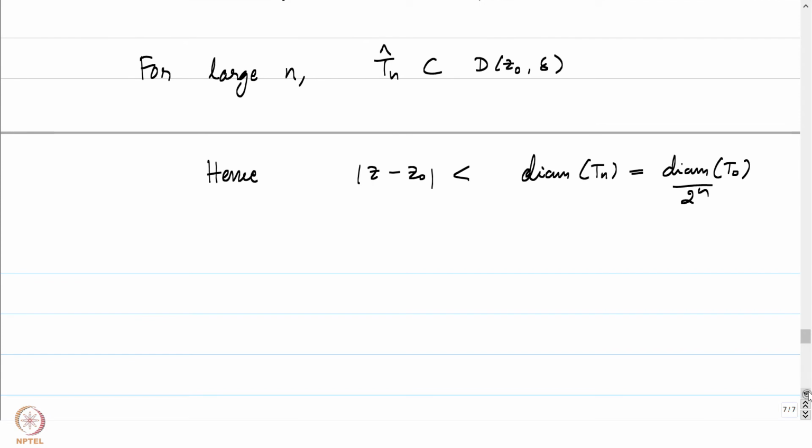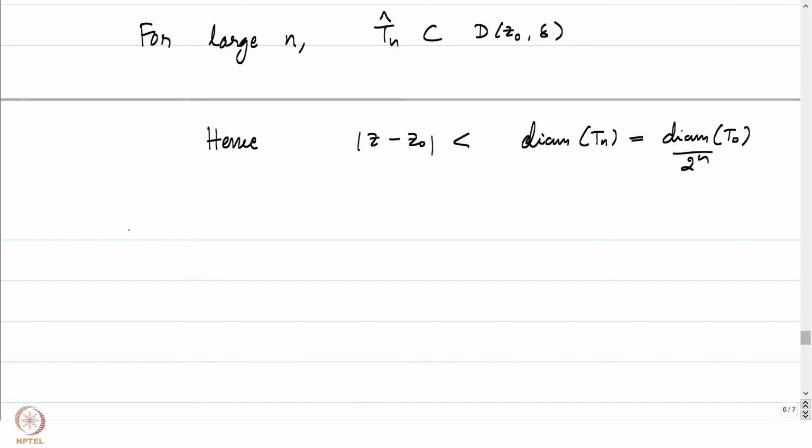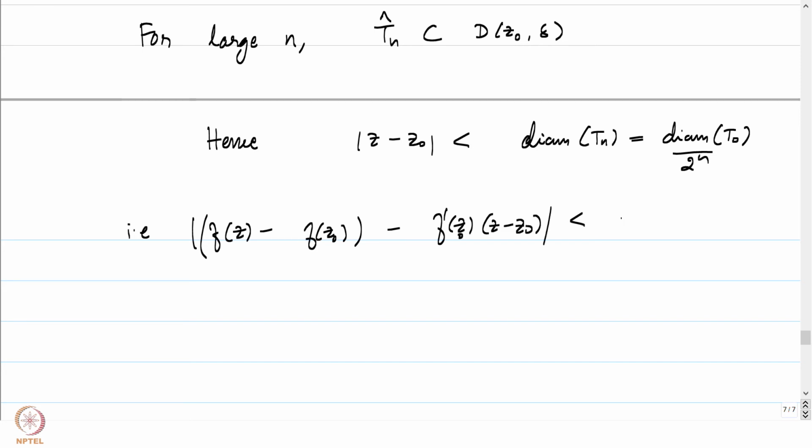Notice that this is all possible because Tn hat is contained in the disk of radius delta around Z0. Okay, so what do we have? The absolute value of f of z minus f of Z0 minus f prime at Z0 times z minus Z0 is less than epsilon prime times the diameter of T0 by 2 to the power n.